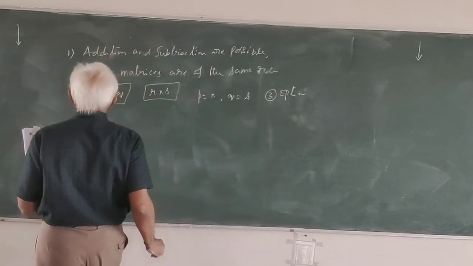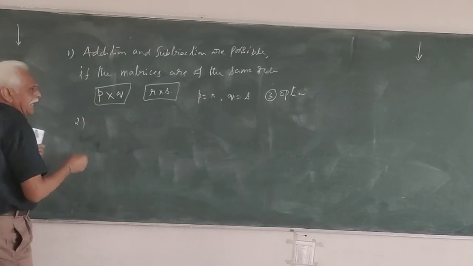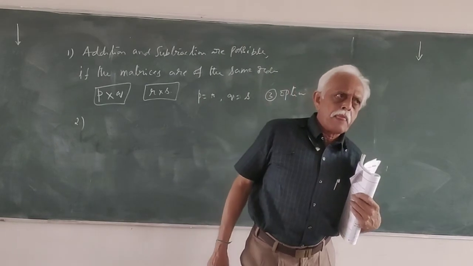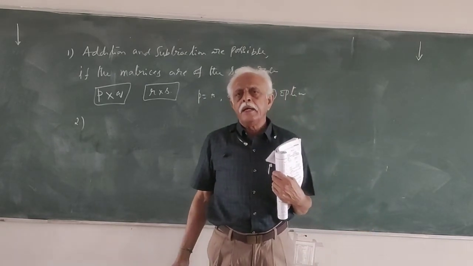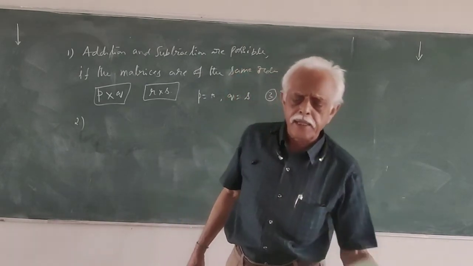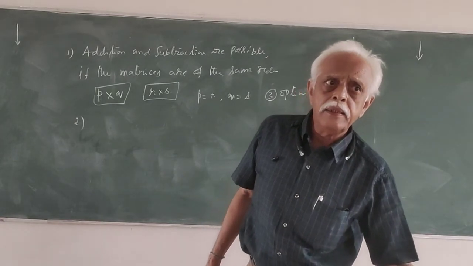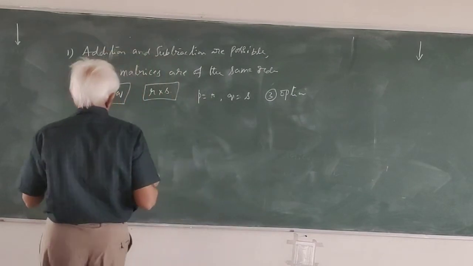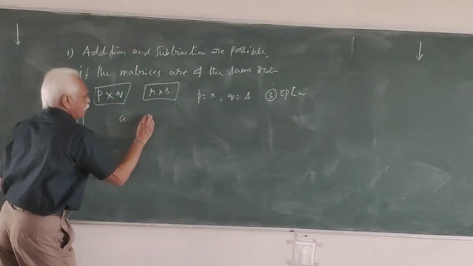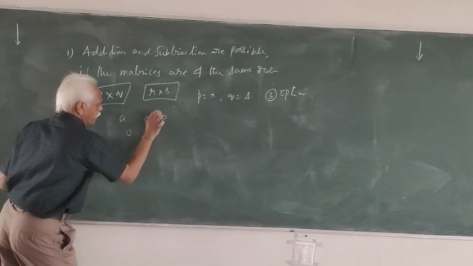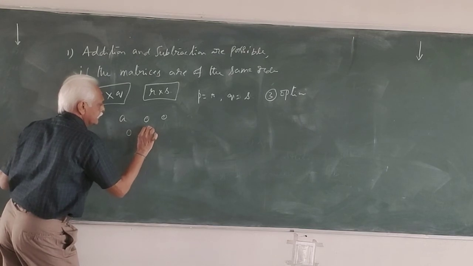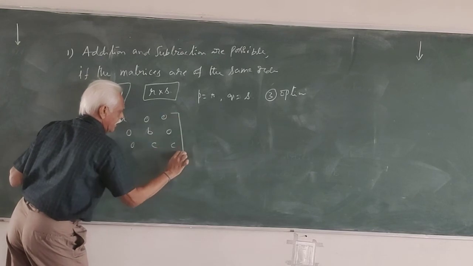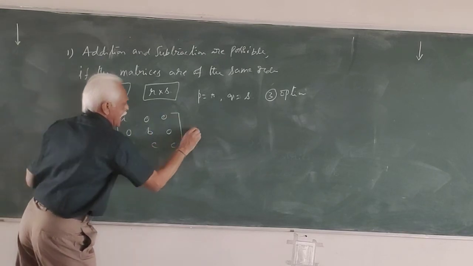You know the definition of a scalar matrix. What is a scalar matrix? If all elements in the principal diagonal are existing, other elements being zeros. For example, A, 0, 0, 0, B, 0, 0, 0, C. This is called a diagonal matrix.